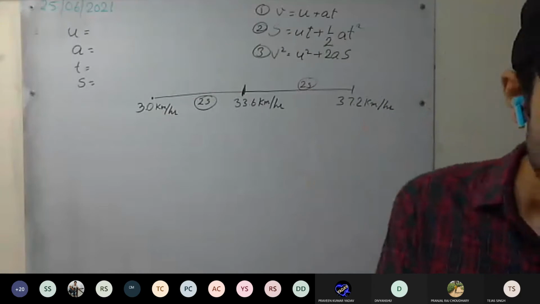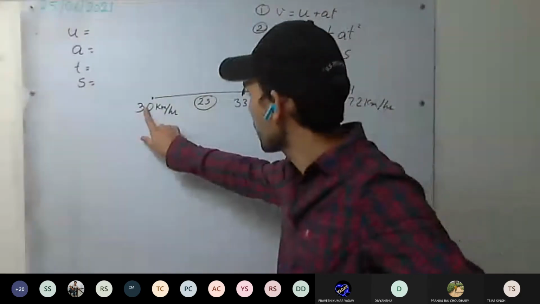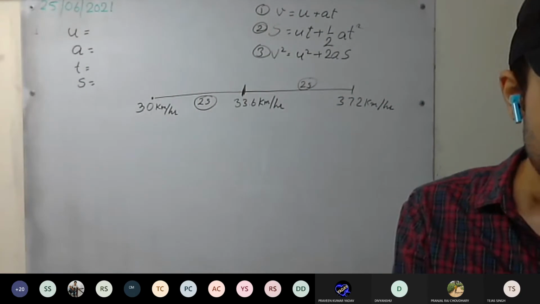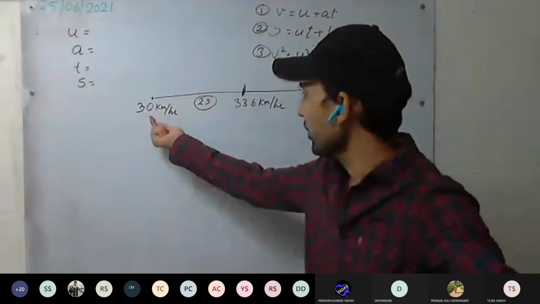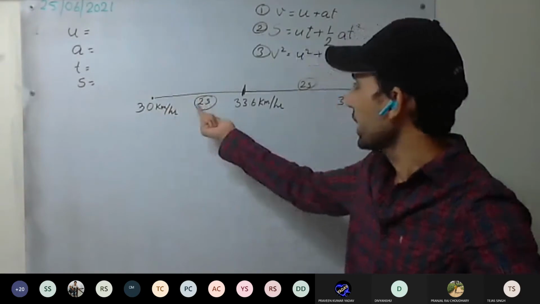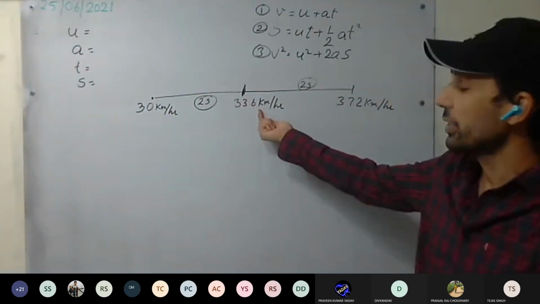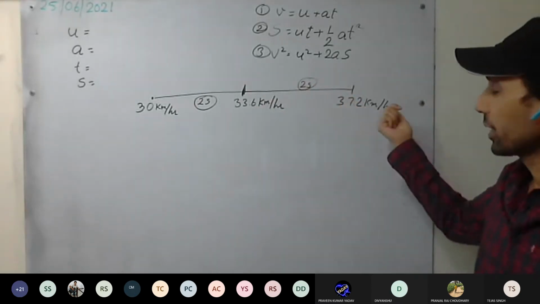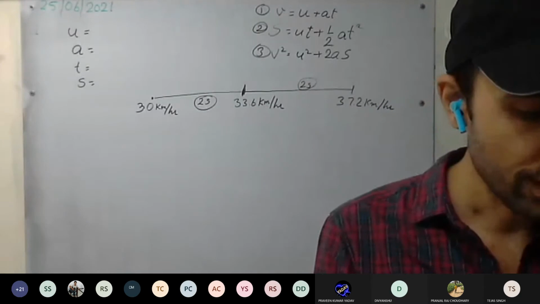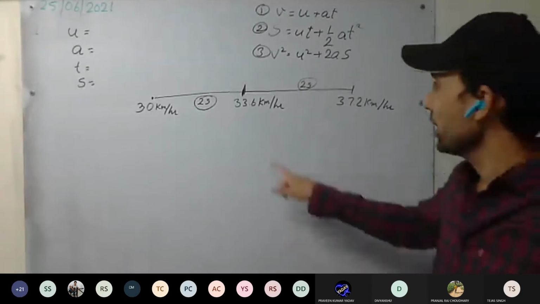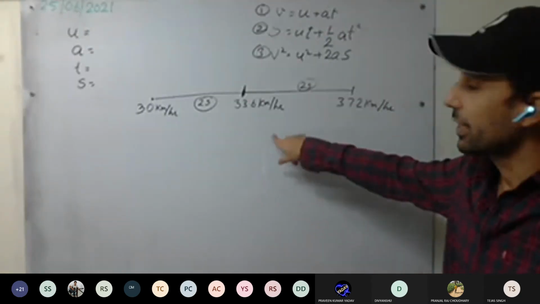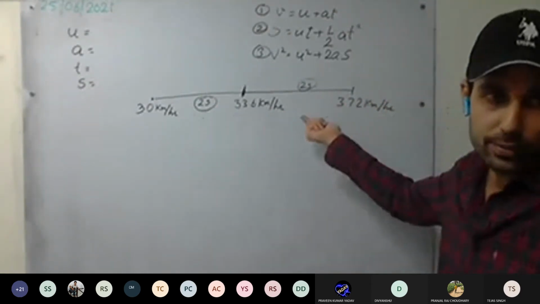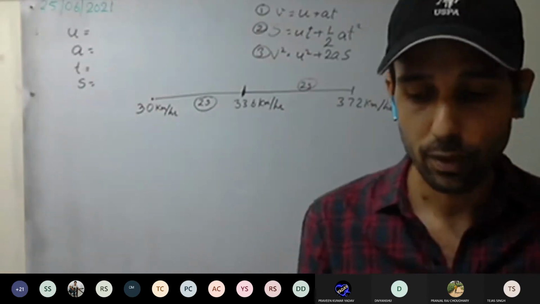Have you understood this one? So initially the vehicle is accelerating. Velocity at any instant we have taken this one. Now after 2 seconds, the velocity has increased to 33.6 km per hour. And again after 2 seconds, it has increased to 37.2 km per hour. What you have to find is the acceleration of the vehicle in meter per second squared. And then we have to tell whether the acceleration is uniform or not.